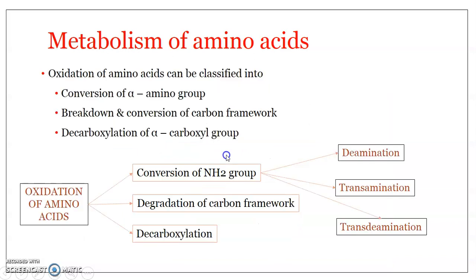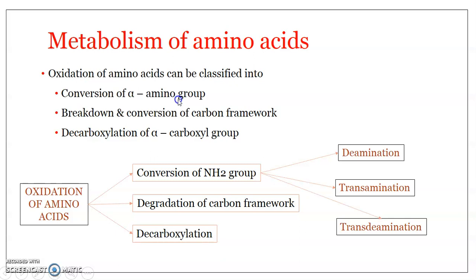Okay, now how are the oxidation of amino acids classified? For convenience of understanding, the oxidation of amino acids, or we can say the catabolic degradation of amino acids, can be classified into three categories: the conversion of alpha amino group, breakdown and conversion of carbon framework, and decarboxylation of alpha carboxyl group. Simple thing, alpha amino group is the amino group which is directly attached to the alpha carbon.